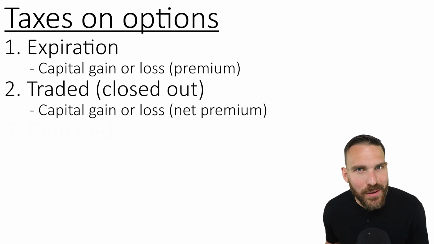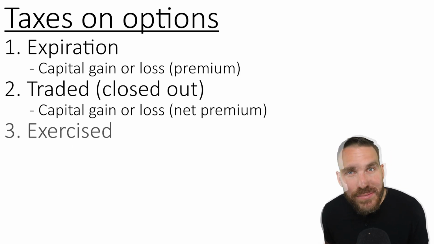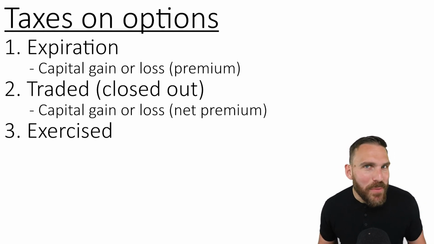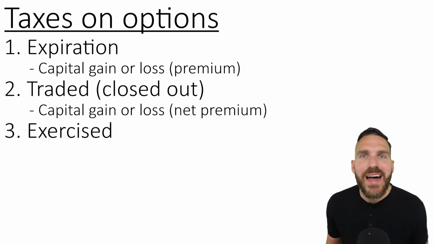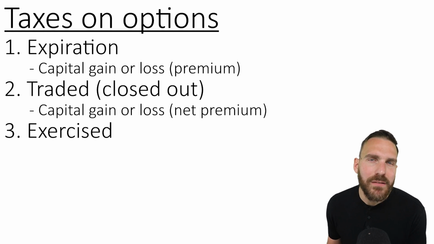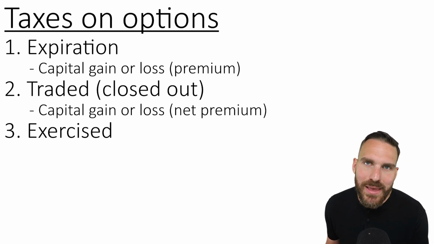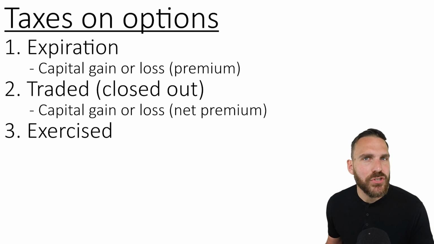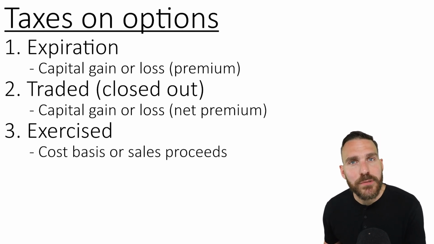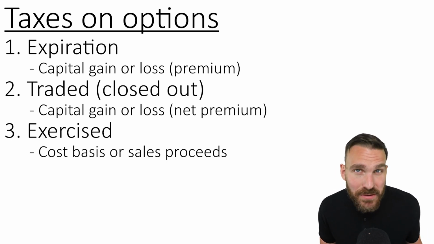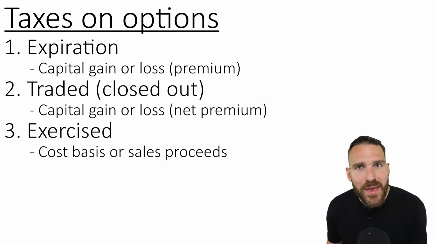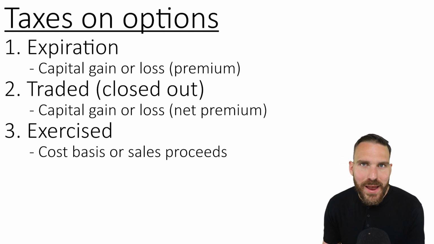The third and last bucket, which is when an option is exercised, is our most complex bucket. When an option is exercised, that might be the end of the option itself, but there is a stock transaction that is unfolding, and that is the main thing we need to focus on when we talk tax consequences of an option being exercised. Depending on what the investor is doing during the exercise, they will either be establishing cost basis or sales proceeds. They establish cost basis if they're buying stock through the exercise, and they will be establishing sales proceeds if they are selling stock through the option exercise.